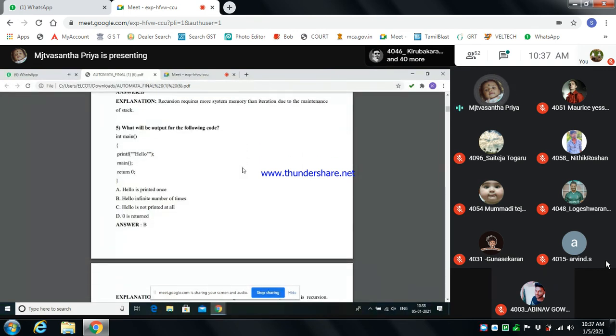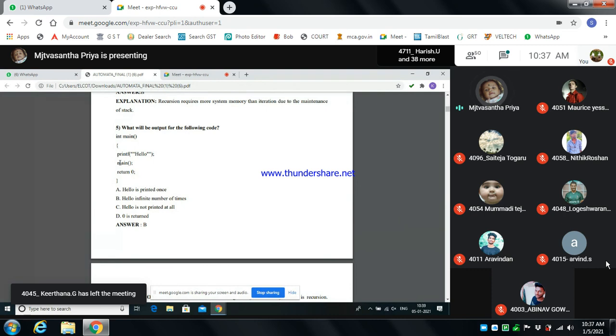Next, what will be the output of the following code? See here, we are using int main, printf hello, we are giving hello, and in main we are calling main, then return 0. So if main is called a second time, in that program it will be infinite, it will not end. So main will keep calling main again and again.